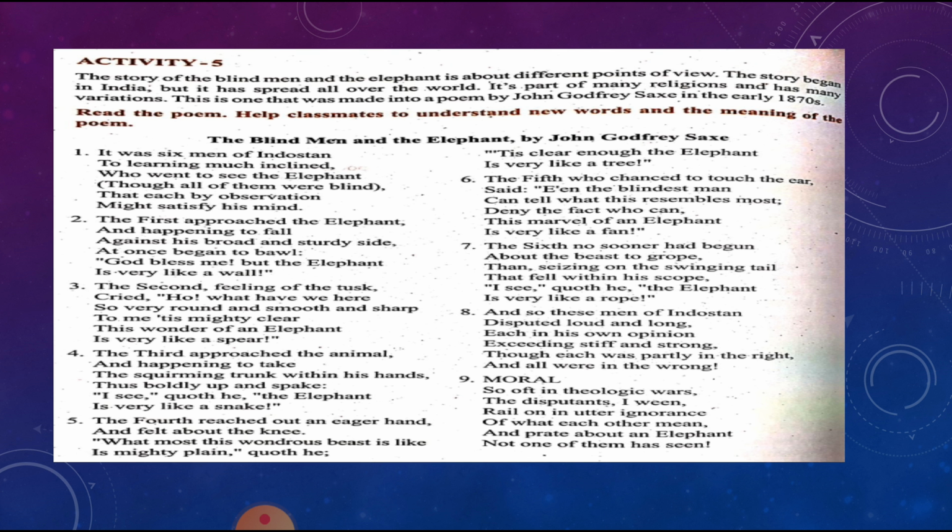We all have our own point of view in describing things, so we have to understand and respect others' views also, and also to get a broader picture. That was the moral of this poem. We understood that each and everyone has their own point of view to describe a thing.